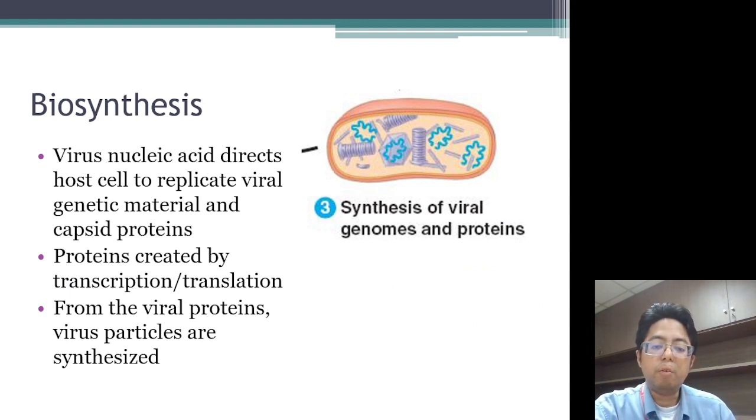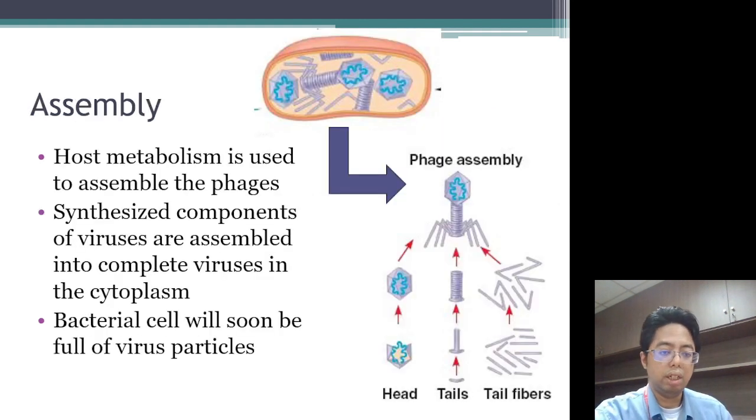After the cell has been hijacked, it will be directed to perform biosynthesis, which is the creation of viral genomes and proteins by the bacteria itself, through transcription and translation. Then assembly: all of the parts that are created combine together to make the phage.